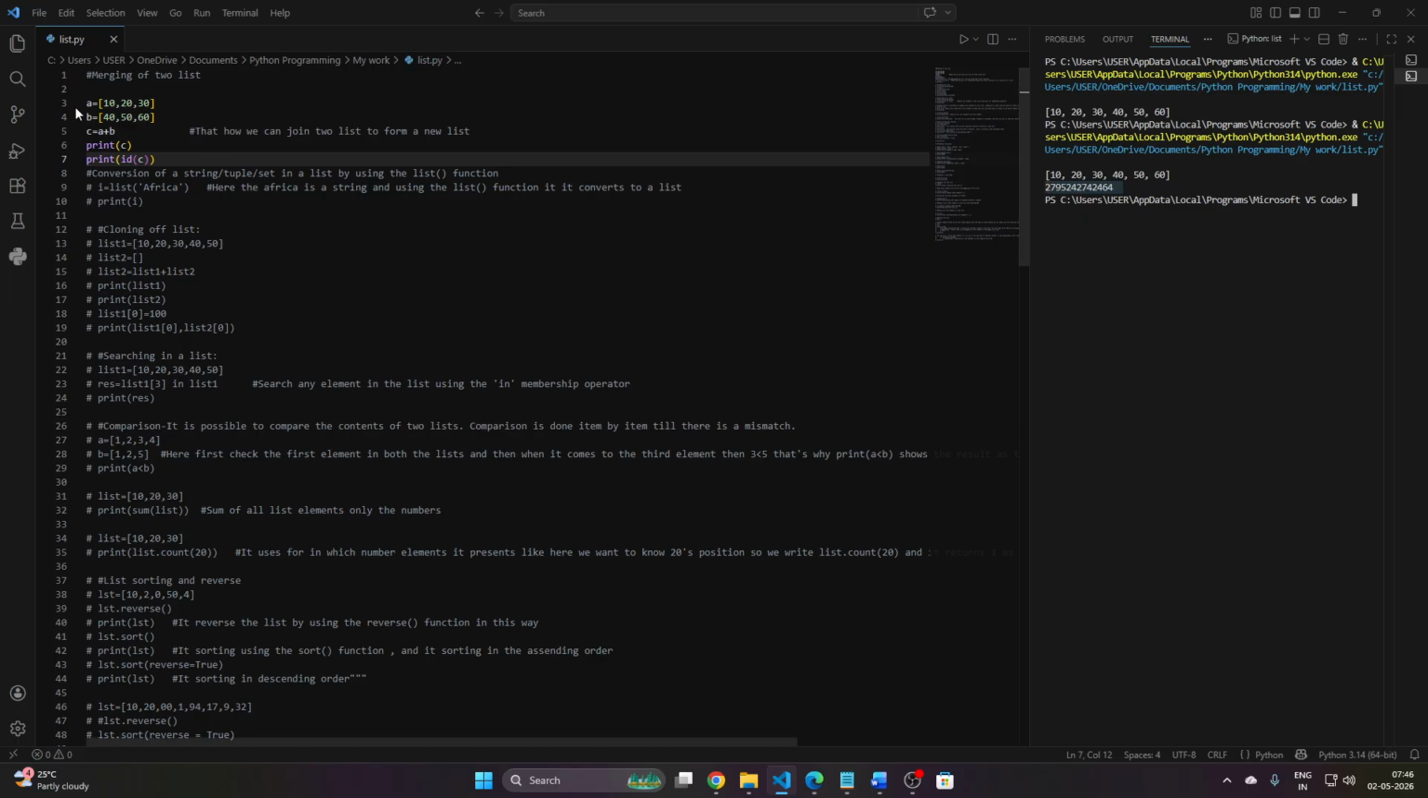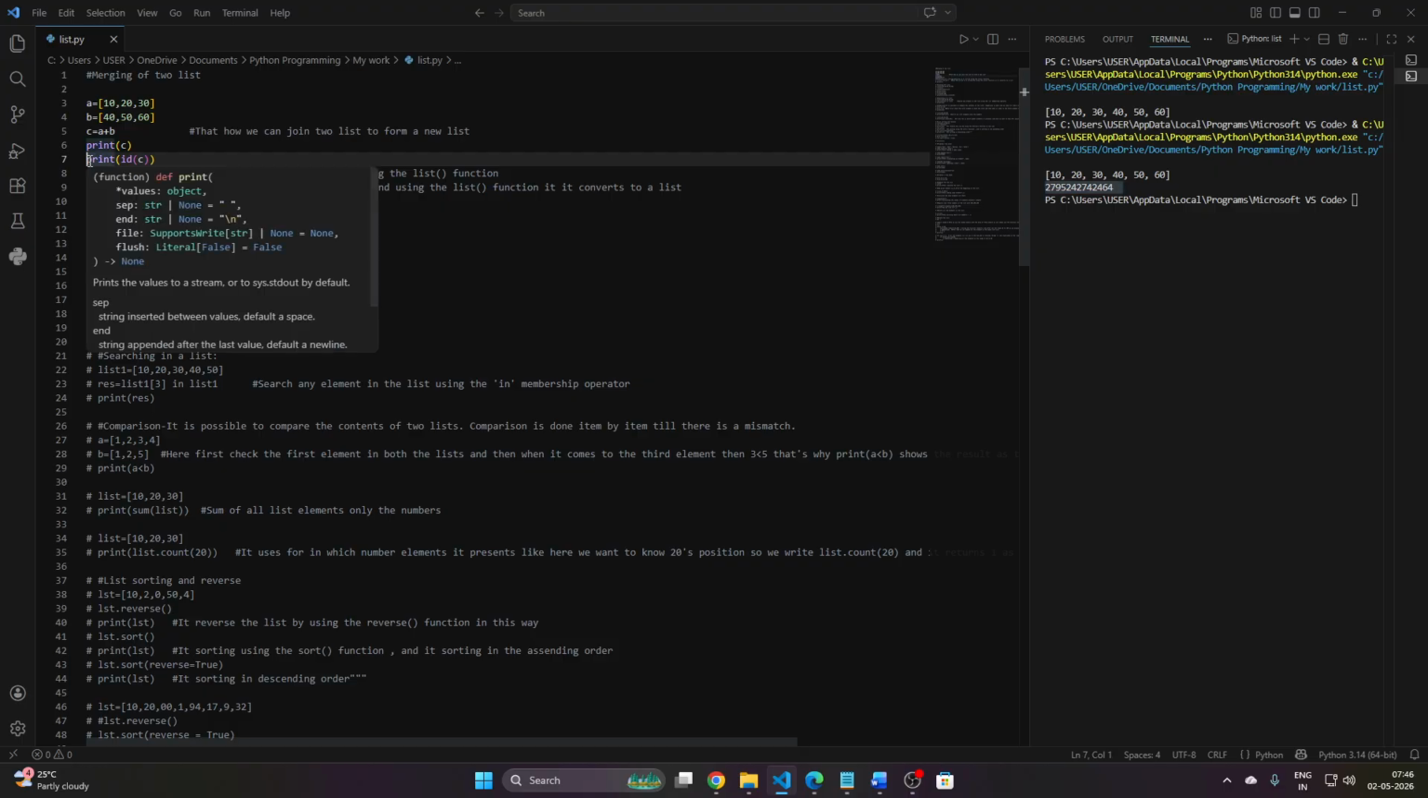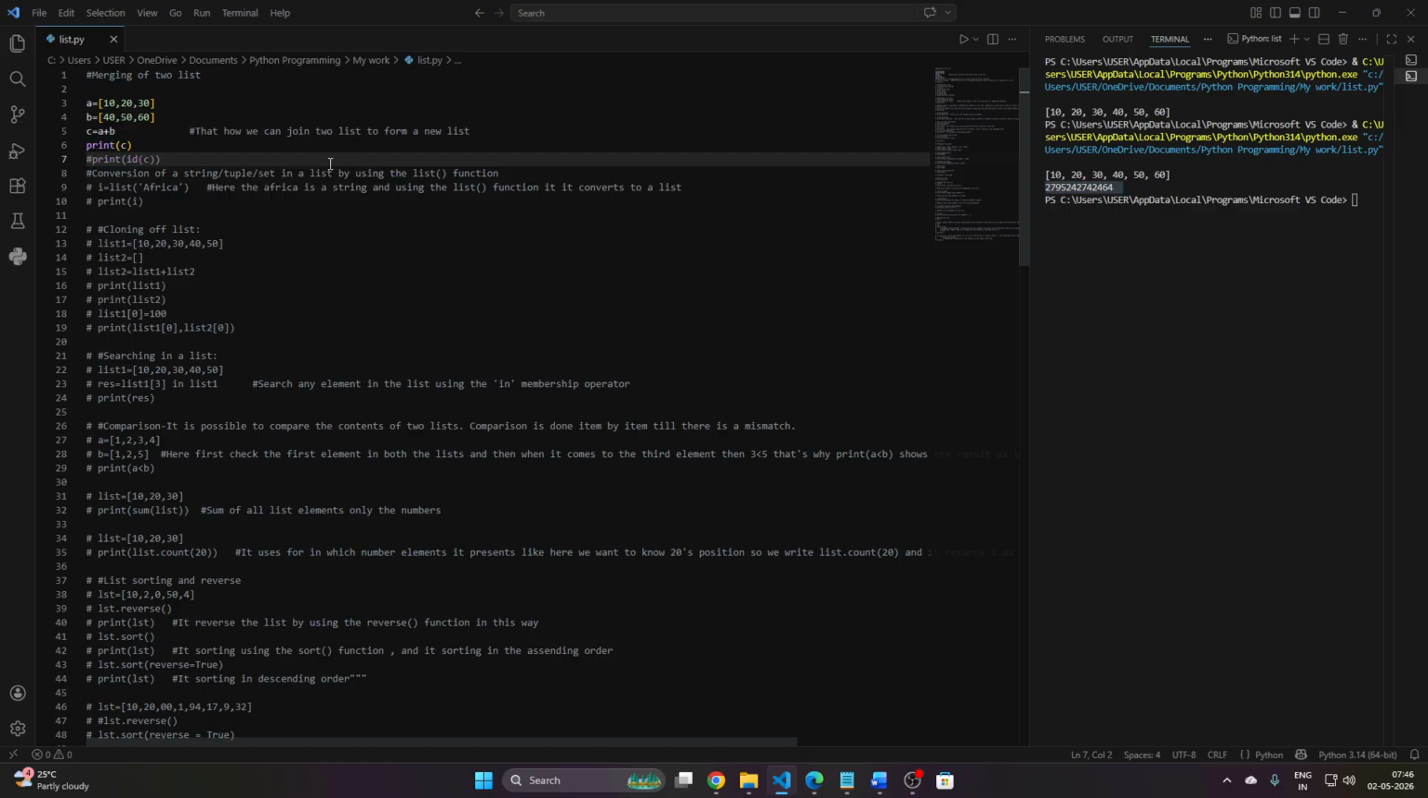Okay, because each object in Python or in the program has a distinct memory address. So that's why A has a different memory address, B has a different address, and C has a different address. So comment out this line. We just learned how to merge two, three, four, multiple lists into one list. So that's how we can do the process.